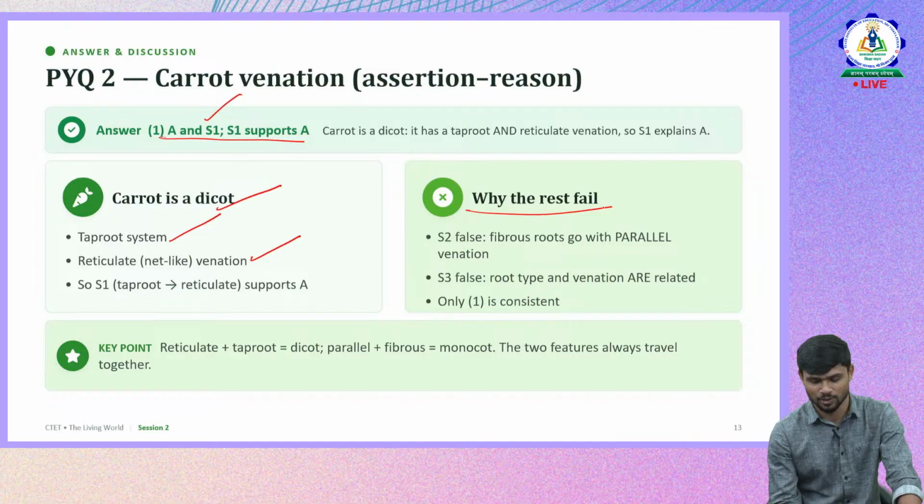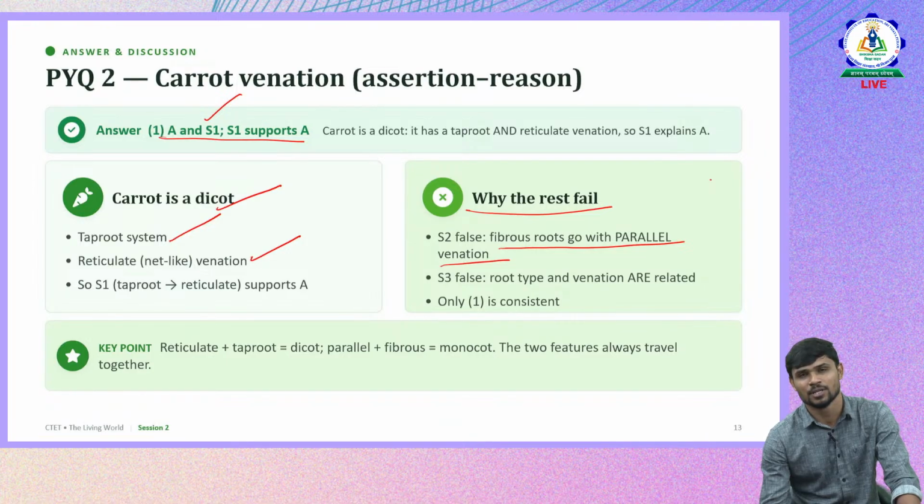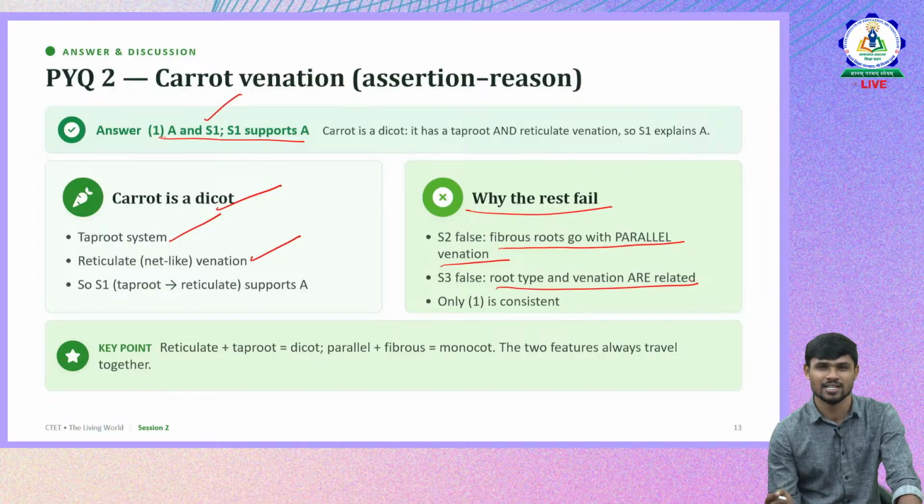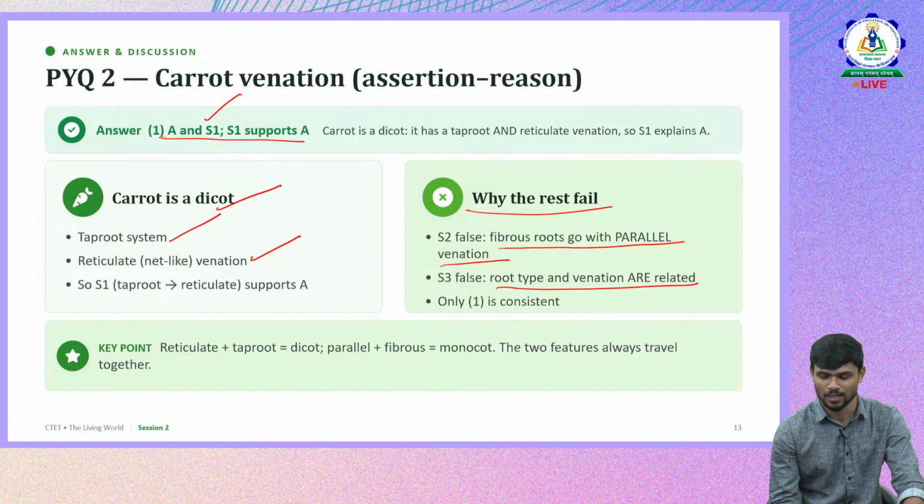So why do the rest fail? Because statement 2 is false. Fibrous roots don't go with reticulate venation. Taproot has reticulate venation, fibrous root has parallel venation. Then S3 is completely false because there is a relation between root system and venation. Just by looking at the leaf and the venation on it, we can say what kind of root system the plant or tree has. So definitely there is a relation, and statement 3 is completely wrong.